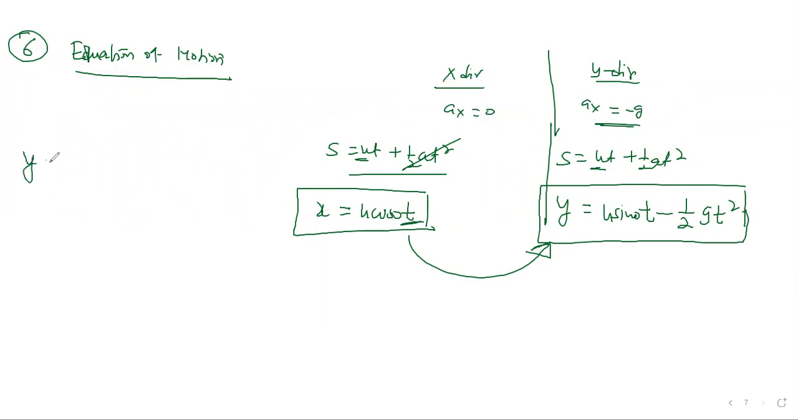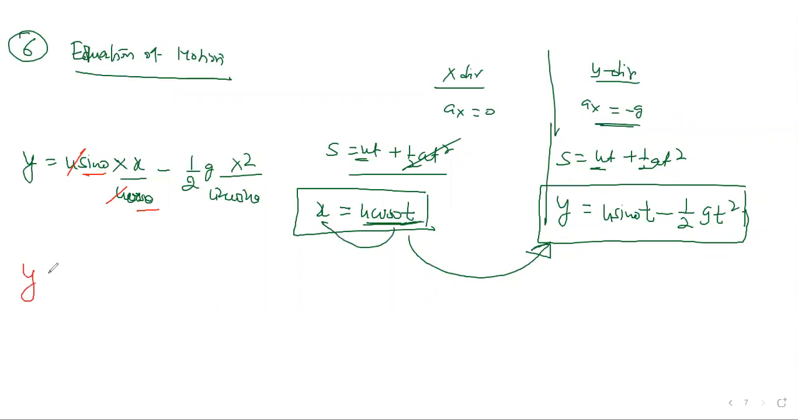Look here, I'm writing y is equal to, I'm putting the value of time. So I'm getting u sine theta into time, and time from here is x by u cos theta. So it becomes x by u cos theta, minus half g into t square, meaning x square by u square cos square theta. If you simplify this, u and u get cancelled. Sine by cos becomes tan theta. So this is the main equation we're getting.